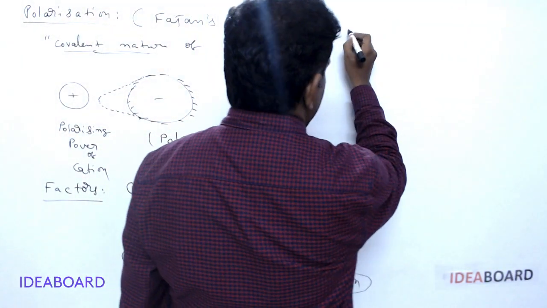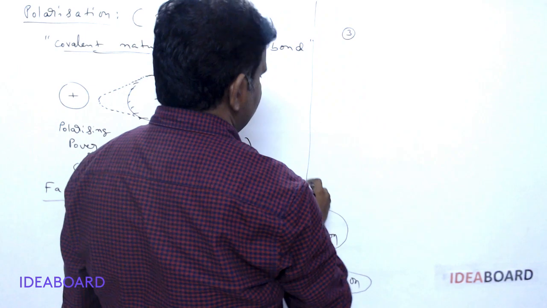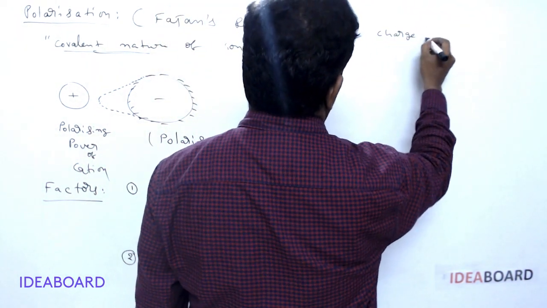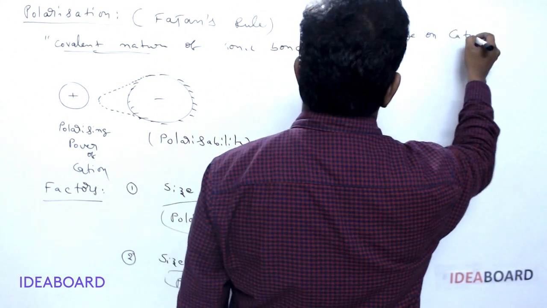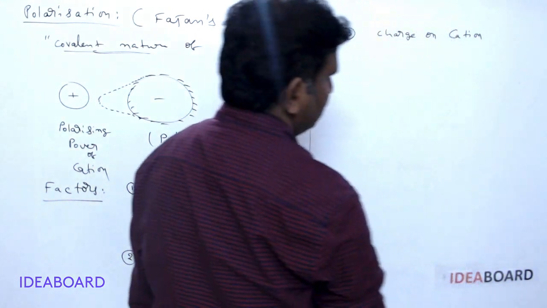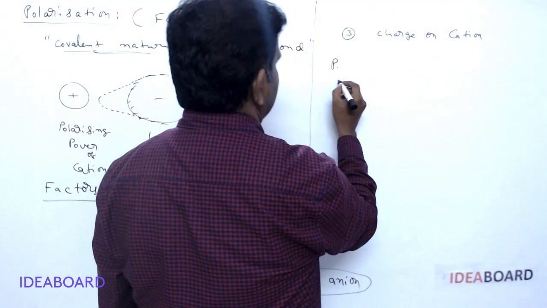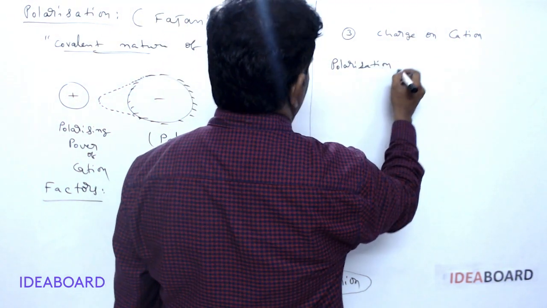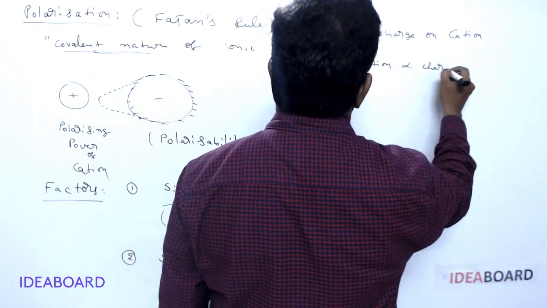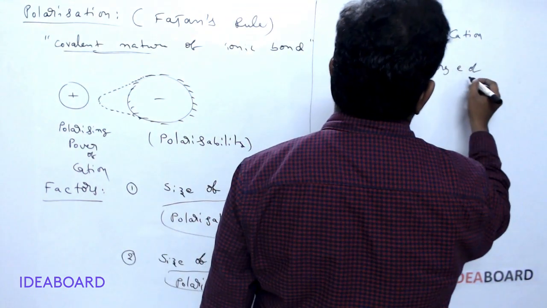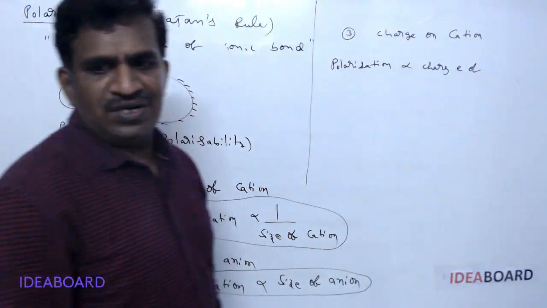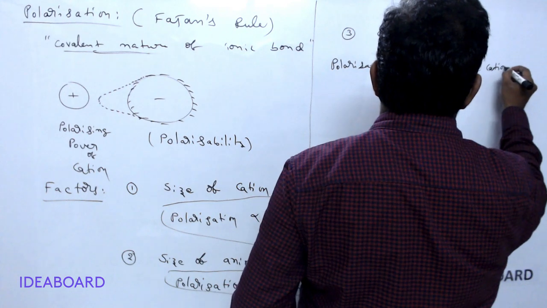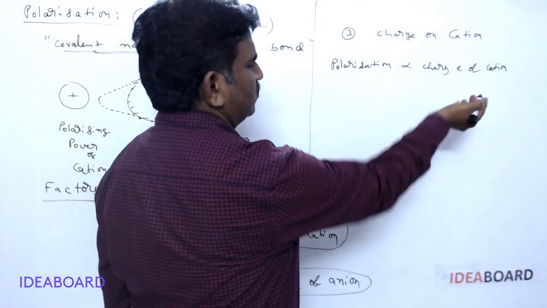And the third point is the charge on the cation. Polarization is directly proportional to the charge on the cation. Whenever the charge on the cation is more, polarization is also more.